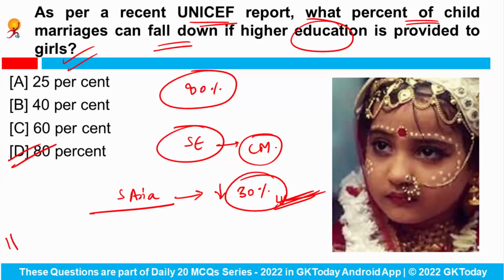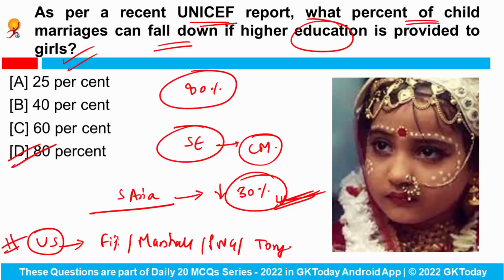Don't forget that the US has recently hosted a historic summit and signed a partnership agreement with more than 12 Pacific Island nations, for example, Fiji, the Marshall Islands, Papua New Guinea, Tonga, etc. Okay, and US President Joe Biden announced that the country was committed to increasing its presence in the region amidst growing concerns about China's growing military and economic influence.